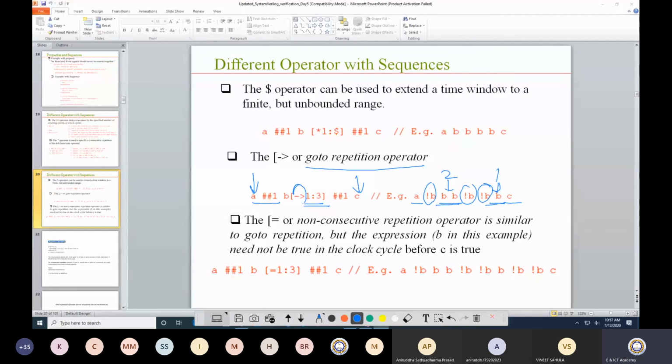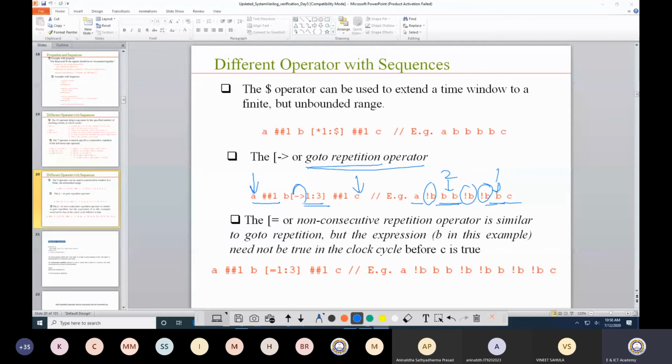I am okay with that. As long as it can be 1 number of time, 2 number of time, or 3 number of time, I am happy with this. So between A to C, B is high for 1, 2 or 3 number of times. Now this is basically go-to repetition.